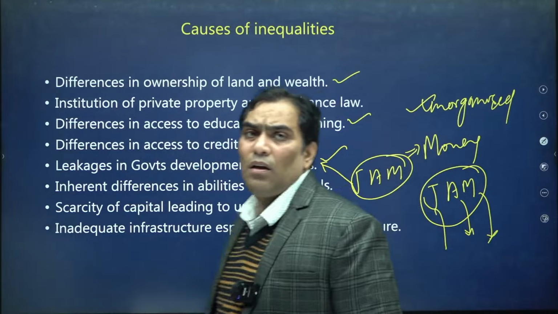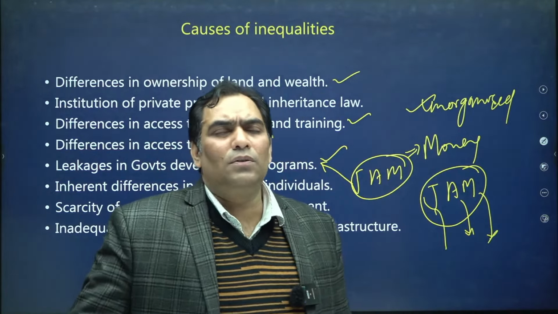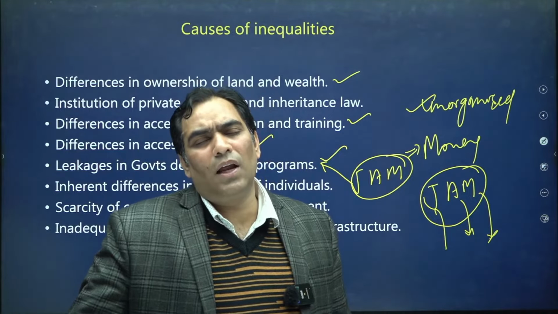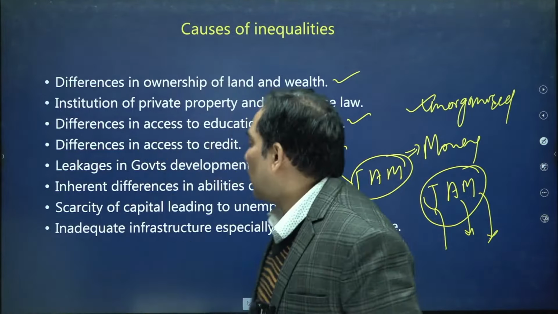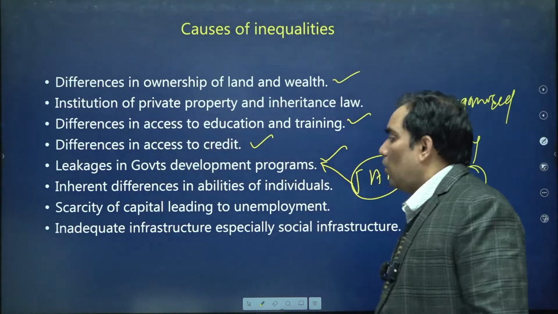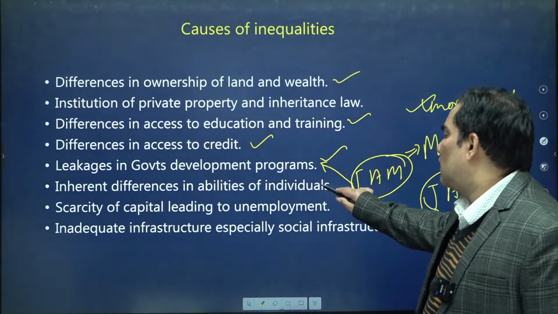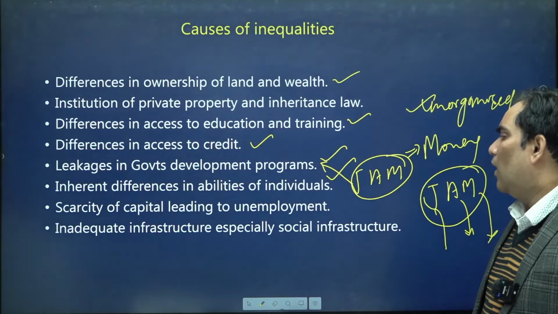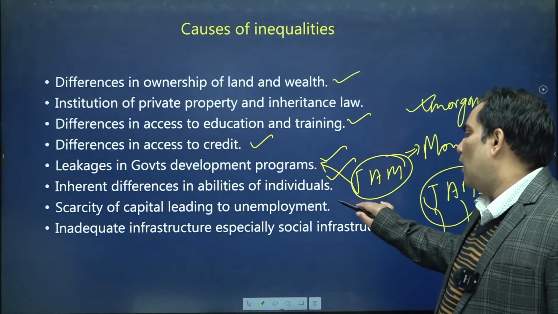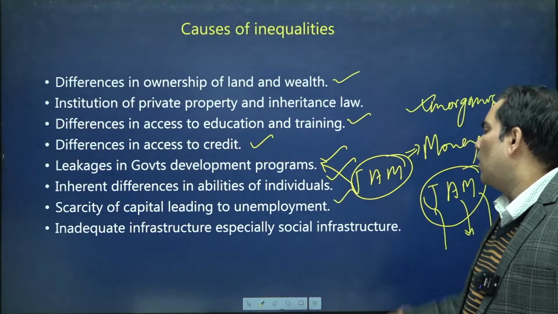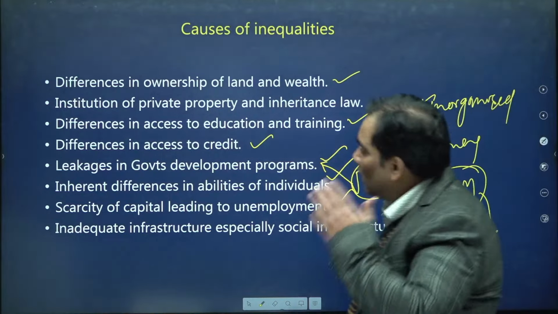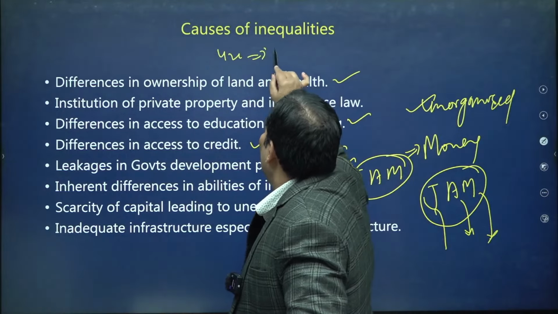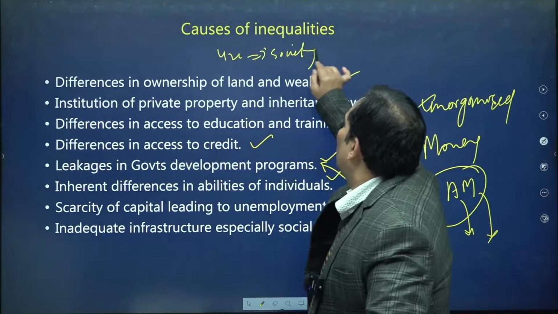Now we are transferring funds and subsidies directly to farmers' accounts, just to plug the leakage. Other is inherent differences in the ability of individuals. Other is scarcity of capital formation leading to unemployment. When there is inequality in the society, the capital formation will not be that good.